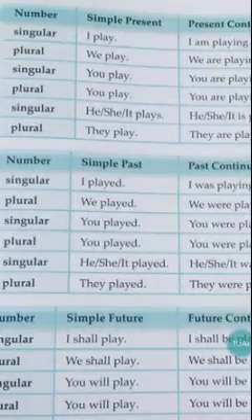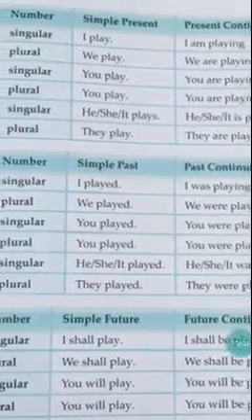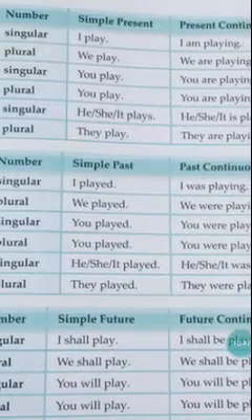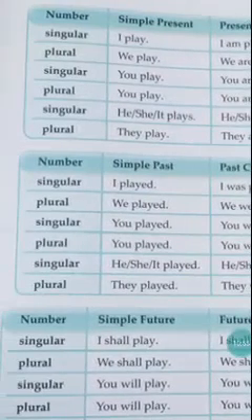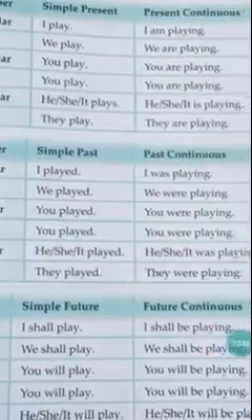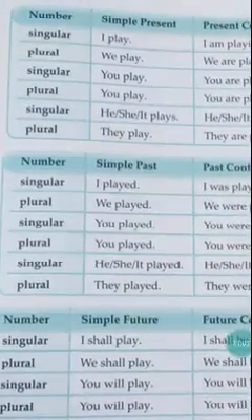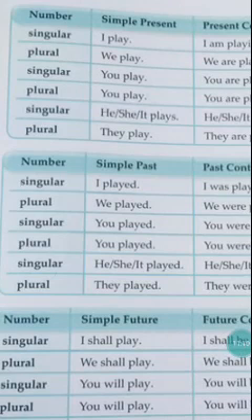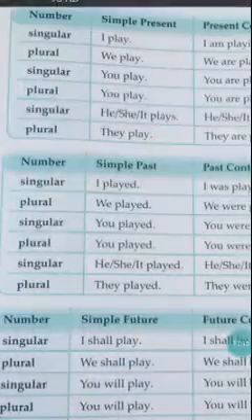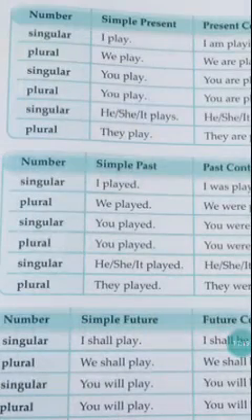Next, here are the simple present and present continuous. We have three parts: simple present, simple past, simple future. In that we have present and present continuous, simple past and past continuous, simple future and future continuous. All these are there. Yesterday we have learnt about first person, second person, third person. Do you remember those rules, children? First person means I, we. Second is you. Third is he, she, it, right? Third is they.